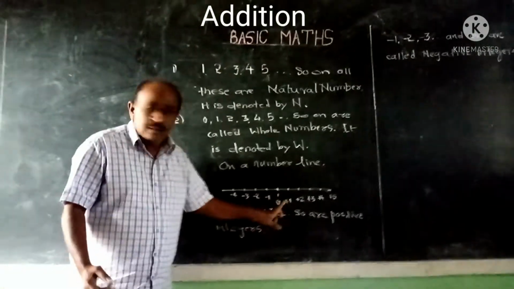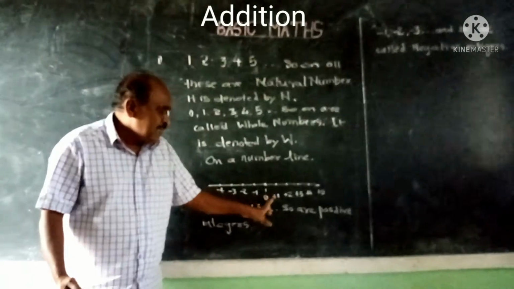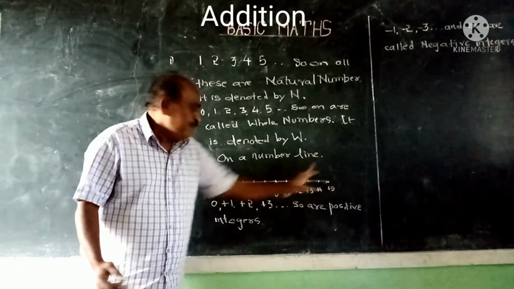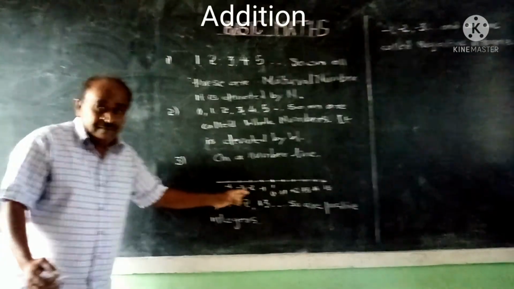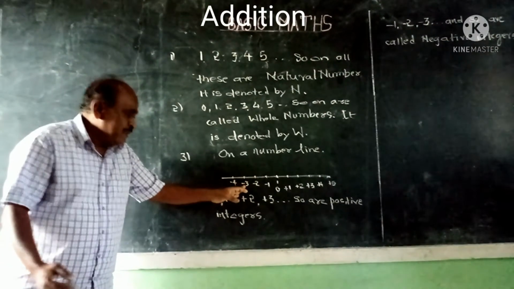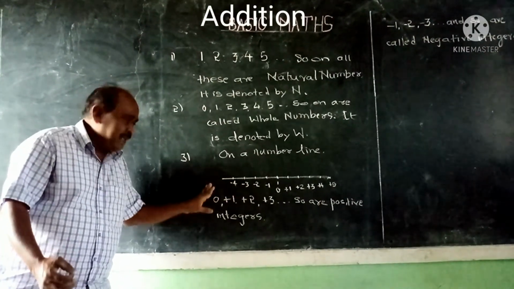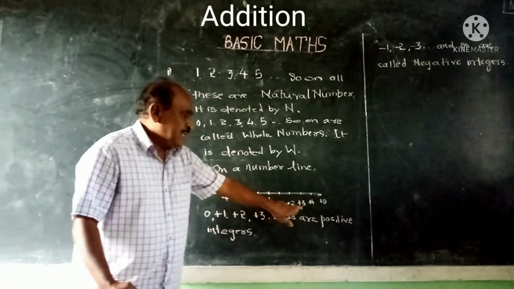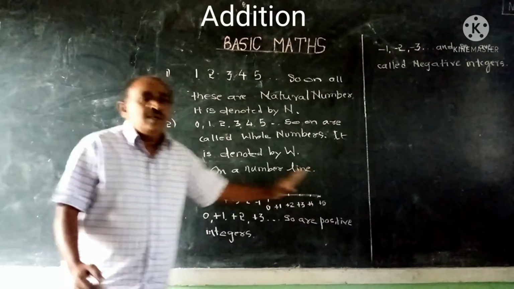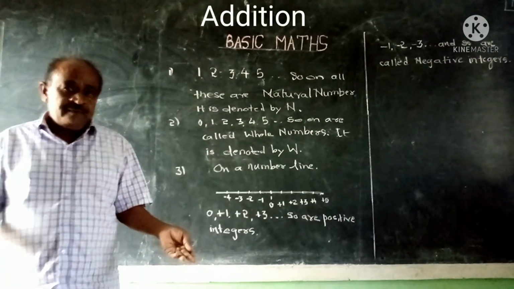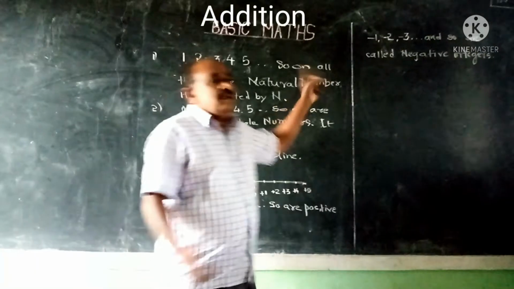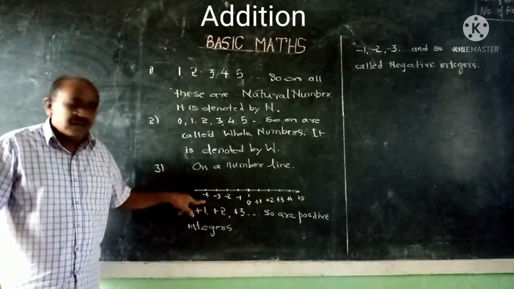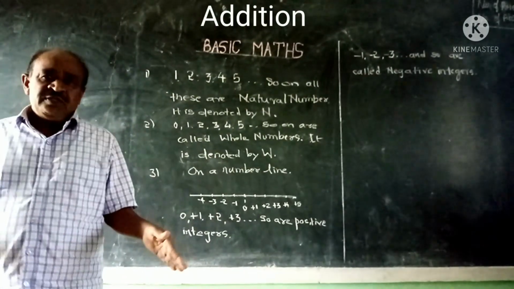Here the number goes on increasing: 1, plus 2, plus 3 and so on. Here the numbers are decreasing: minus 1, minus 2, minus 3 and minus 4 go on decreasing. Here 0, plus 1, plus 2, plus 3, plus 4, plus 5 and so on are called positive integers. And children, minus 1, minus 2, minus 3 and minus 4 are called negative integers.